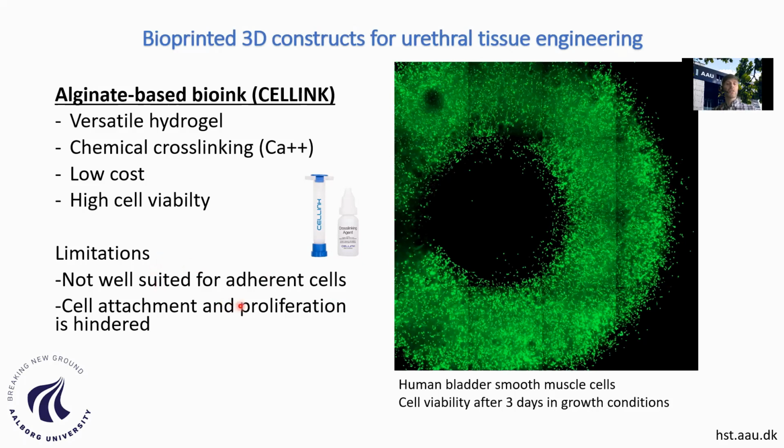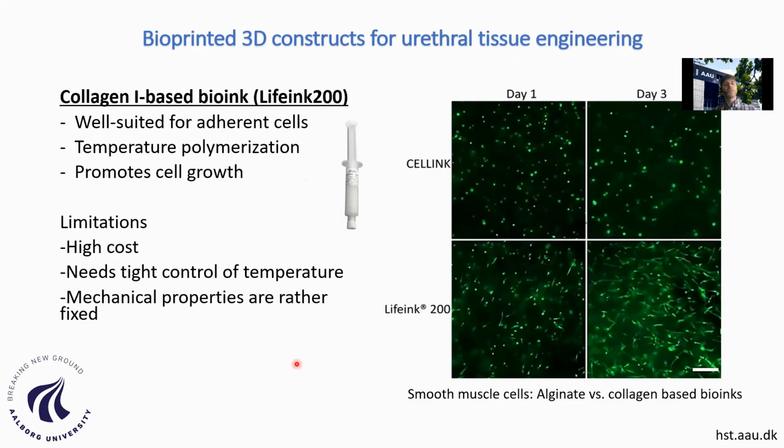So we tried to investigate some other options for printing the smooth muscle cells, and we moved to the use of collagen 1, which is a protein present almost in all tissues, and especially in the submucosal area of the urethra.